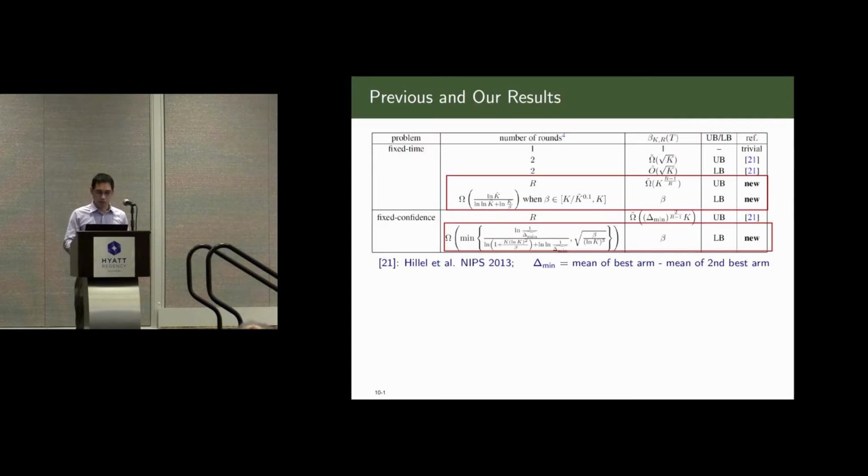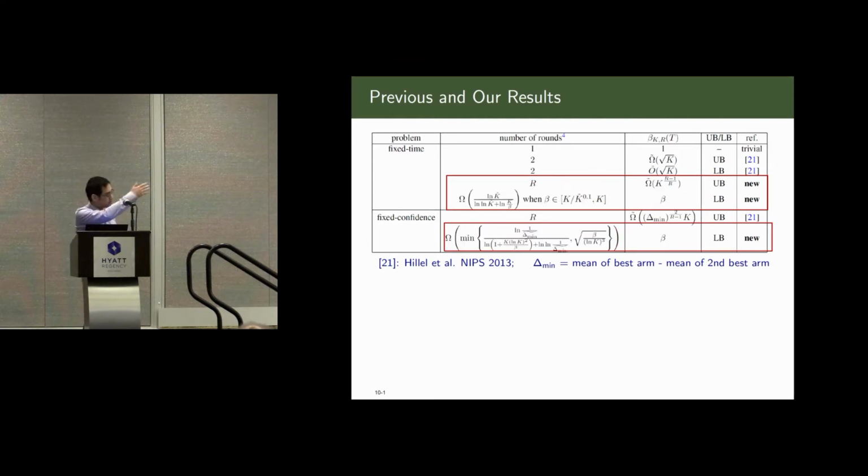Right. So here's the table of results. There's a previous paper published in NIPS 6 years ago. It studies basically the same question as we study, but for the fixed time setting, it only gives some very special case when the number of rounds of communication is 2. And for the fixed confidence setting, it gives the upper bound, which I think is an easy adaptation of a centralized algorithm. You can see that our result significantly generalizes and complements the previous result.